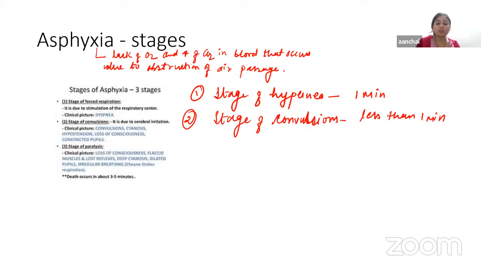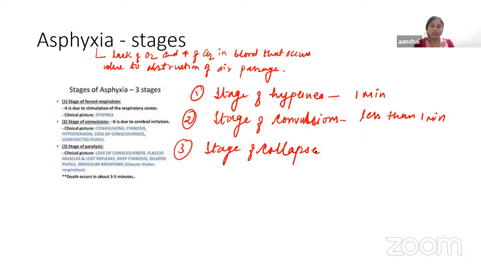This uncontrolled involuntary muscular contraction will lead to hypercapnia, and that acts on the brain and produces various effects like loss of consciousness, increase in heart rate, and generalized convulsion. So many conditions will arise in this second stage of asphyxia. Then finally, we have the last stage, that is the stage of collapse.